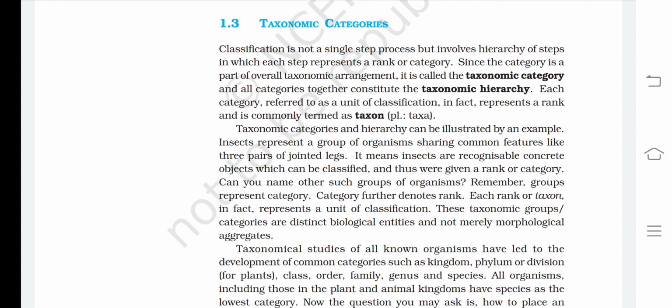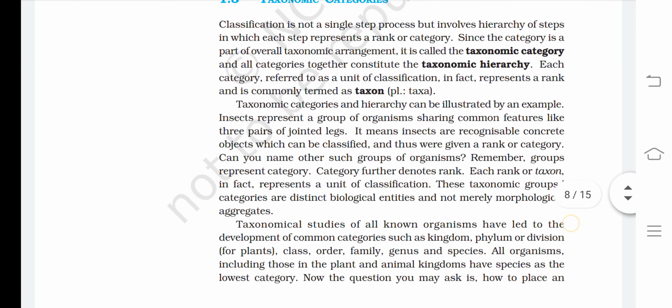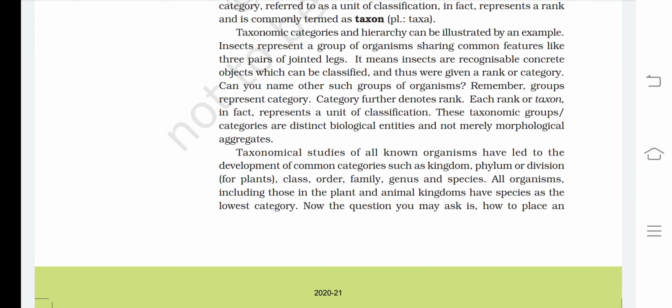Remember, groups represent category. Category further denotes rank. Each rank or taxon, in fact, represents a unit of classification. These taxonomic groups, categories, are distinct biological entities and not merely morphological aggregates. Taxonomical studies of all known organisms have led to the development of common categories such as kingdom, phylum or division, class, order, family, genus, and species. All organisms, including those in the plant and animal kingdoms, have species as the lowest category.